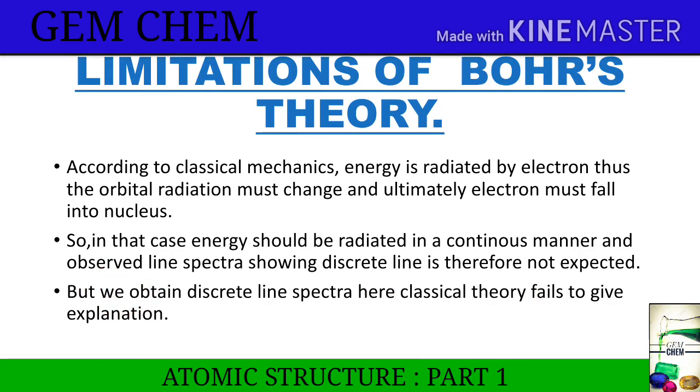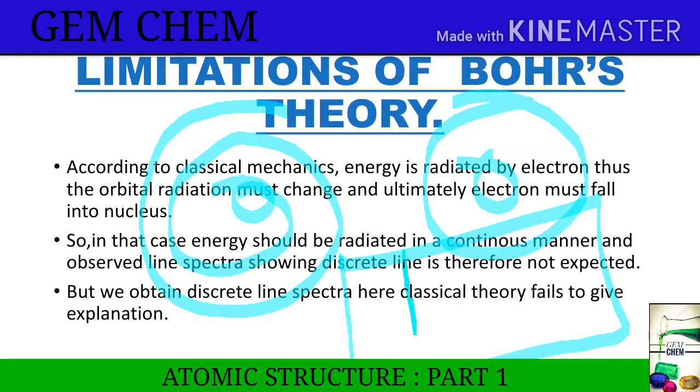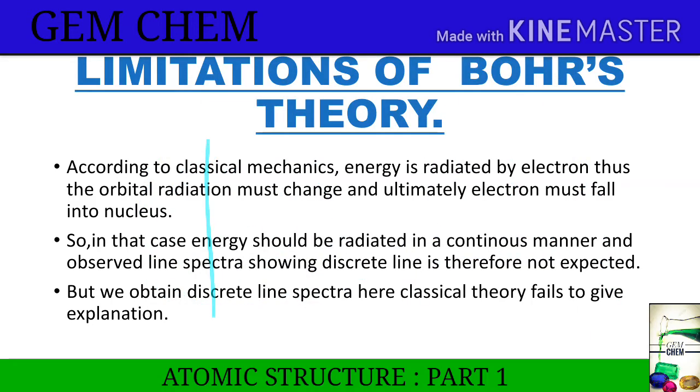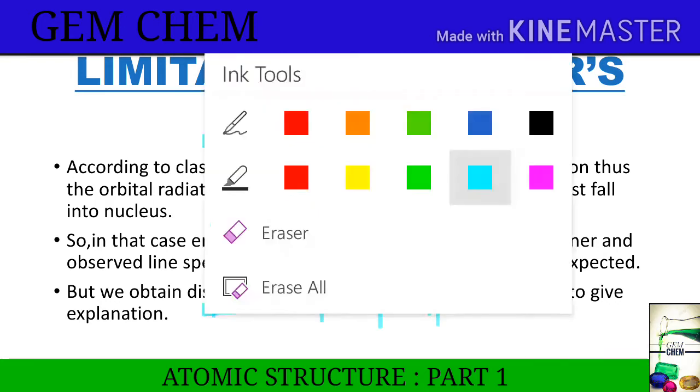That is, if a charged particle is moving around a charged particle, then according to classical mechanics it should fall into it. But if it had been falling in, then we would have got one single line in the spectra. But actually what we get? We get many lines. We have already observed the spectra. So why is this occurring? This is occurring because classical theory is unable to explain all these phenomena.